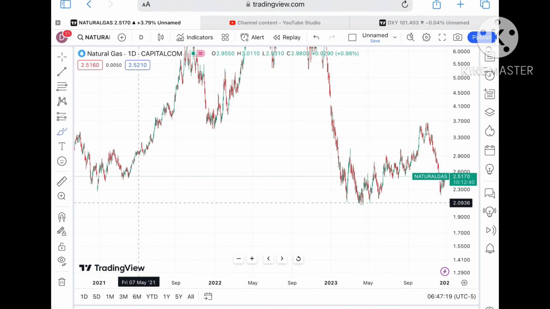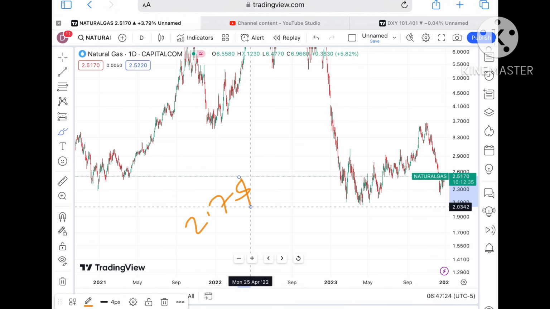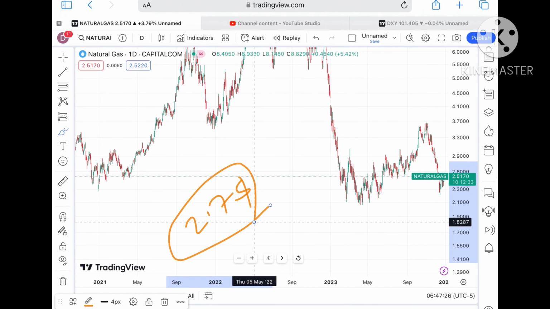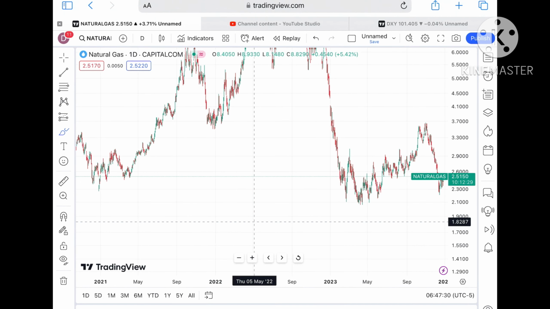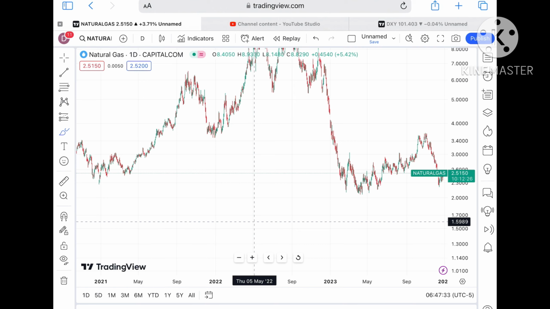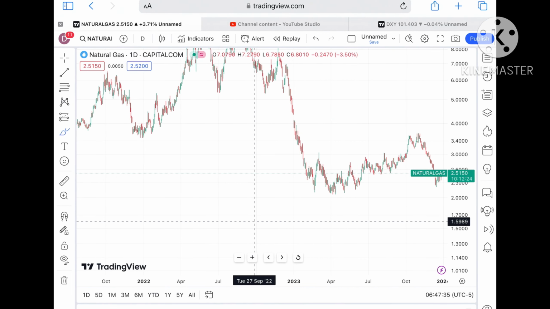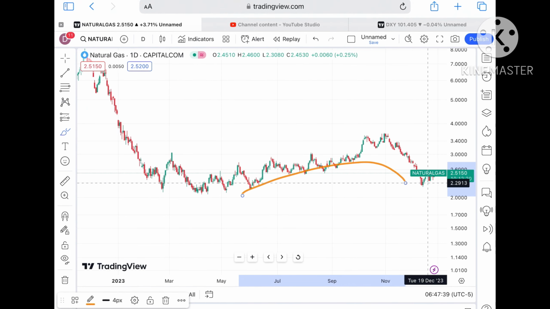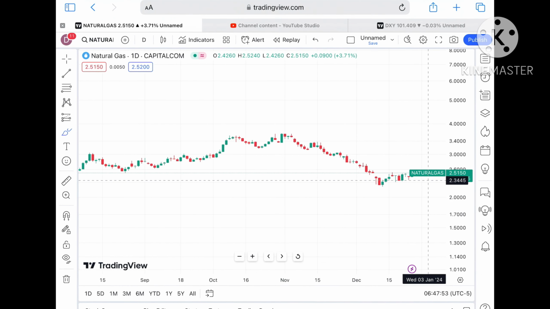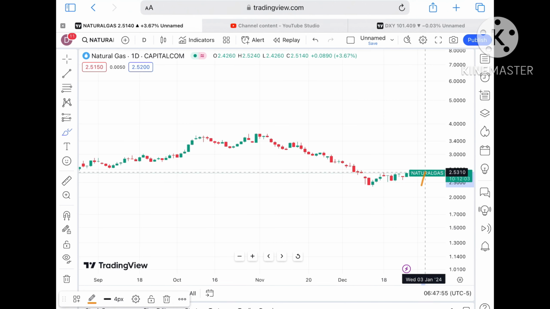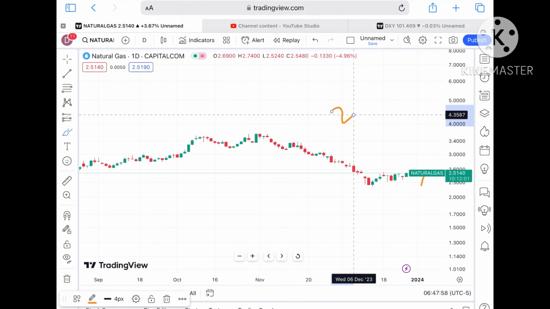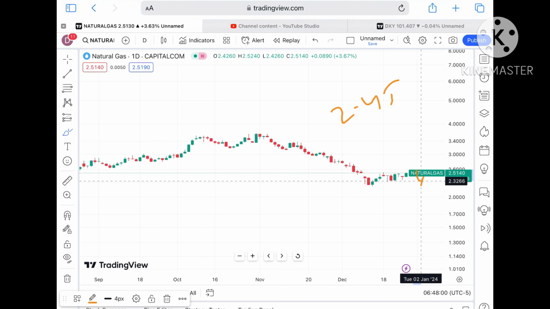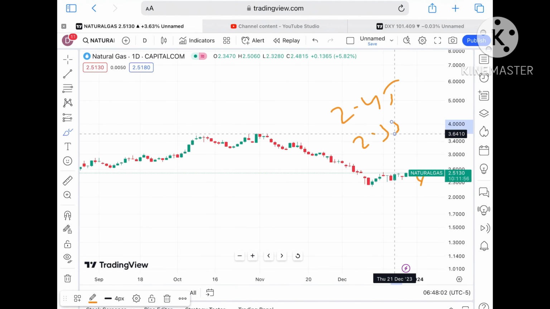Now understand something. As soon as the price starts going above a level of 2.7, we will see a further upside movement, and if it starts going above a level of $3, we will see a further upside. But suppose the price doesn't sustain this level, what can we see? We can see a further downfall, because if we look at this small particular trend, there is a probability. So if the price doesn't sustain, it can go further low, with a probability of going towards a level of 2.4547, and from there a probability of crossing a level of $2.33.